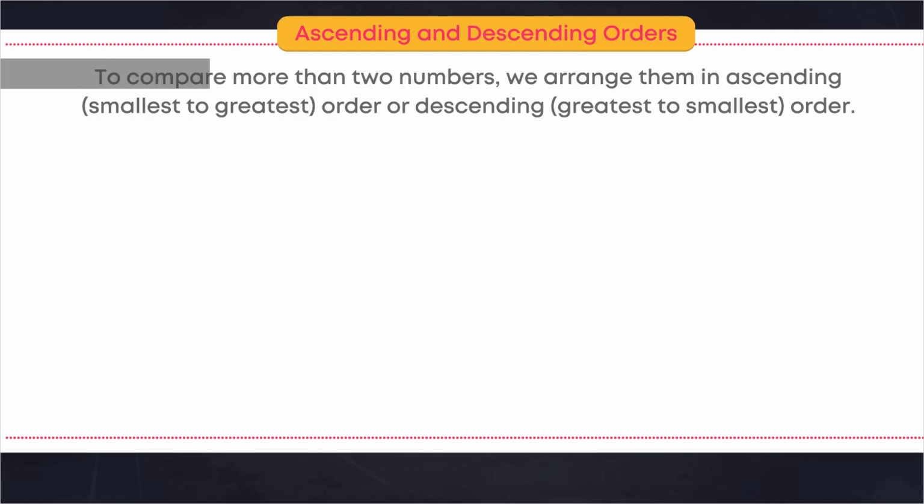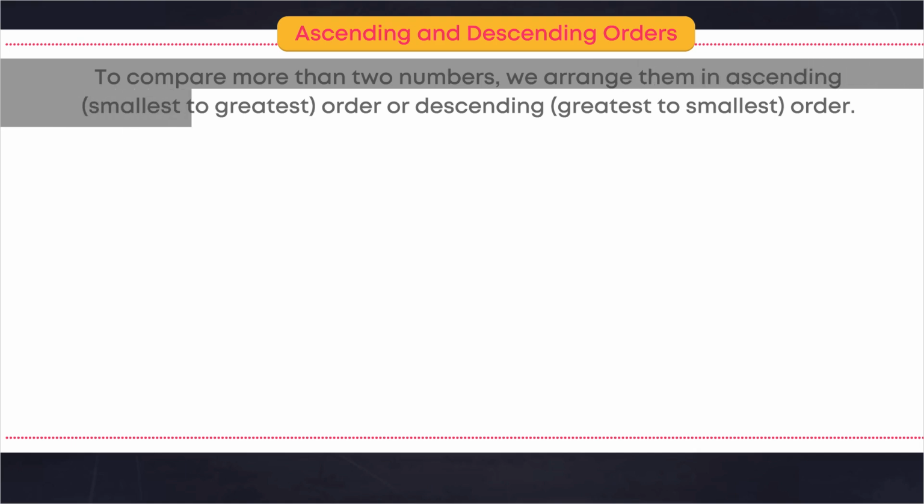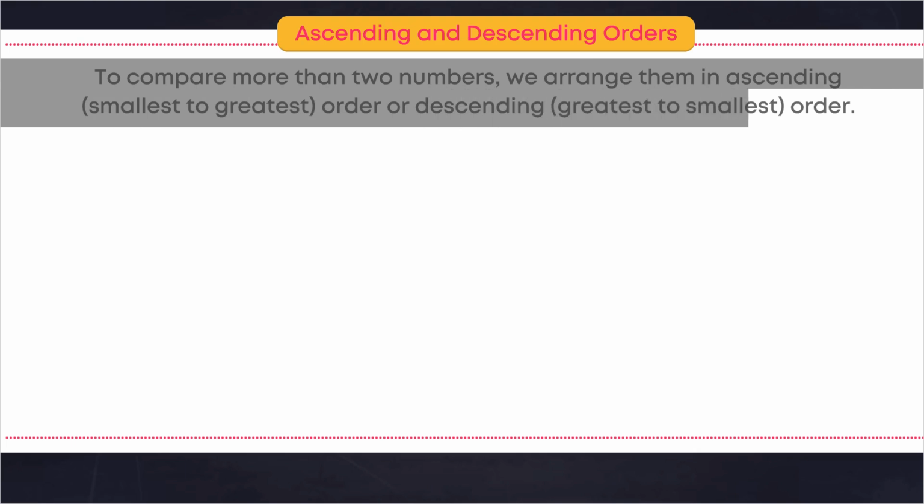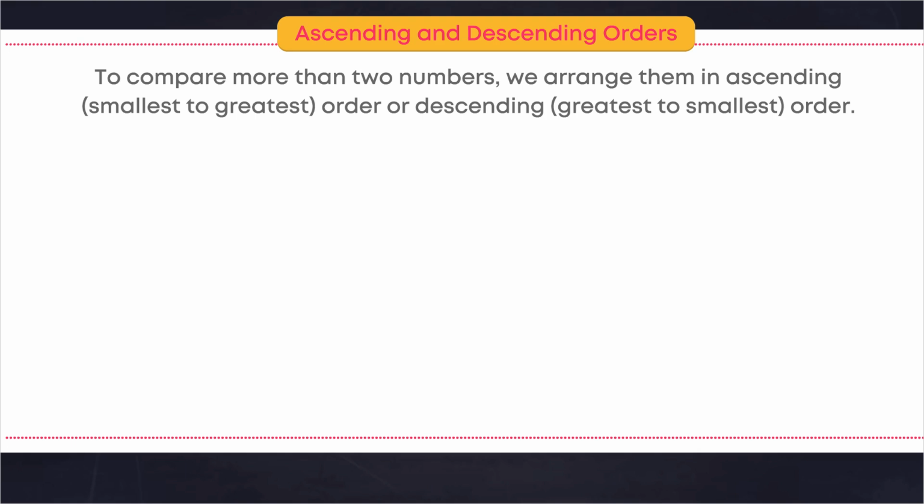Ascending and descending orders. To compare more than two numbers, we arrange them in ascending, smallest to greatest, order, or descending, greatest to smallest, order. Example 1.